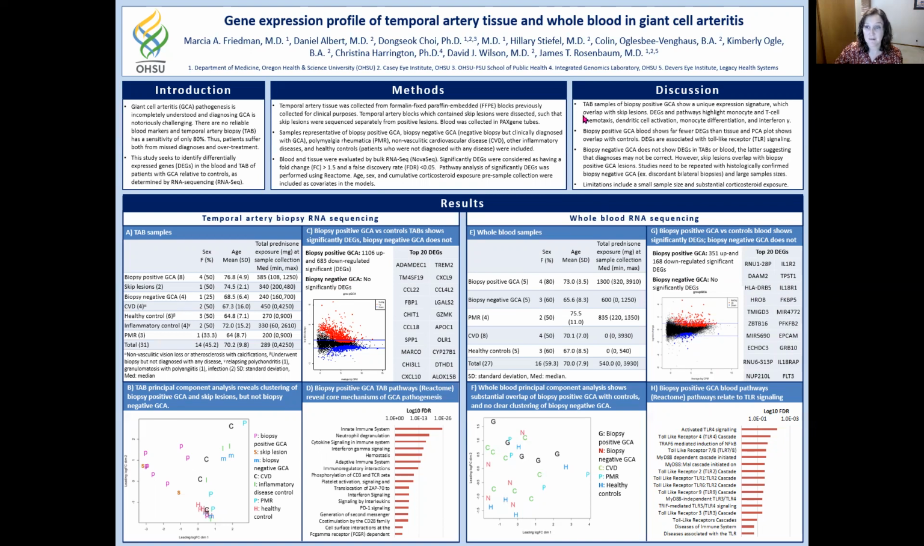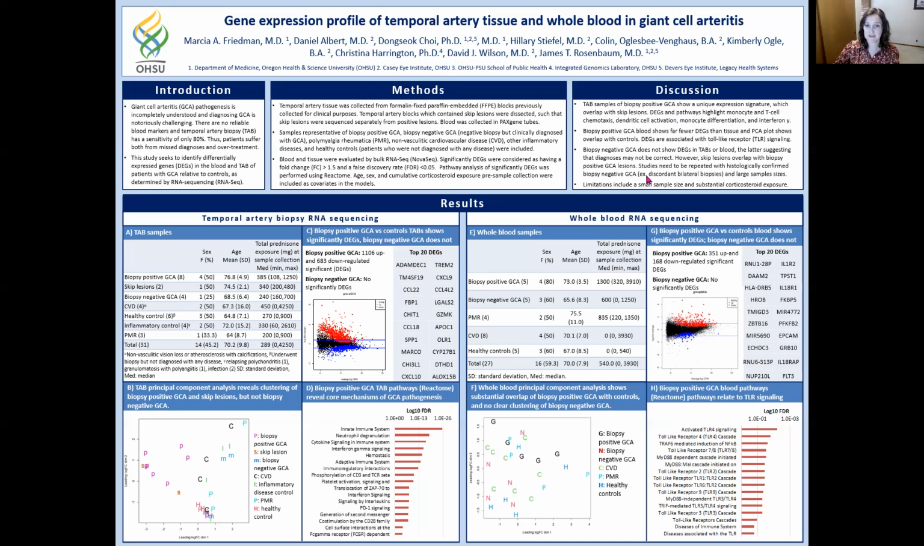In conclusion, our biopsies and blood in biopsy-positive GCA cases do show differentially expressed transcripts which reflect the pathophysiology of GCA. We did not see a signal in biopsy-negative GCA tissue or blood, and the lack of a signal in blood compared to biopsy-positive GCA suggests that some of these diagnoses may not be correct, which is a notorious challenge of looking at GCA. We also interestingly found that skipped tissue, even though it's histologically normal, by RNA sequencing looks very much like biopsy-positive GCA.